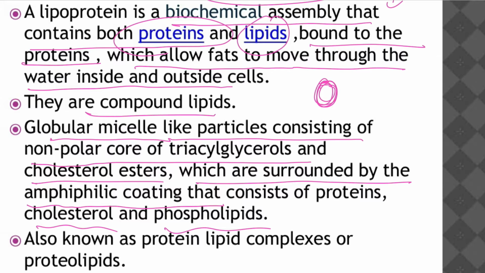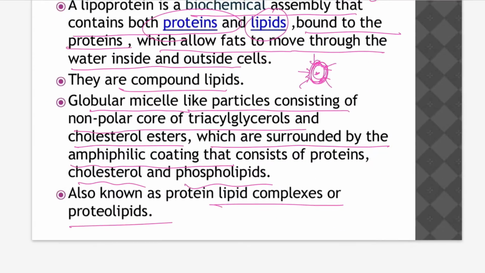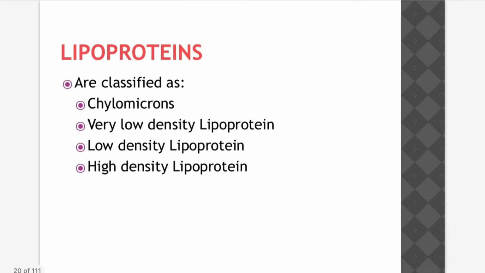The amphiphilic coating has both natures. They are also known as protein lipid complexes or proteolipids.